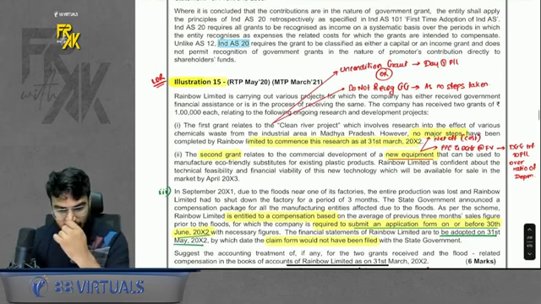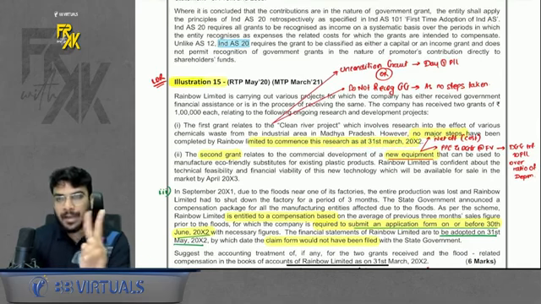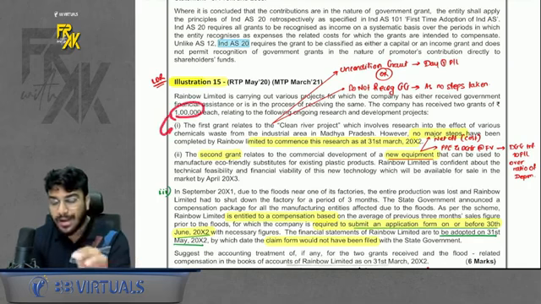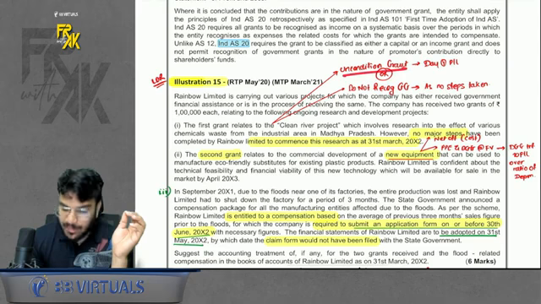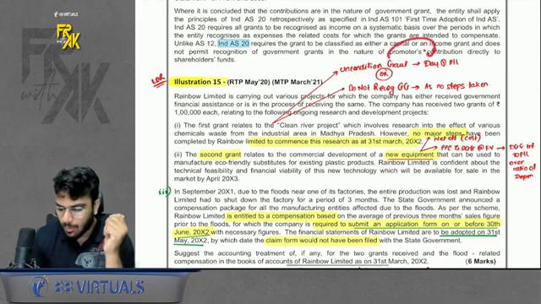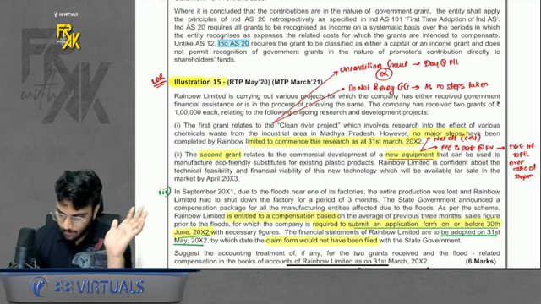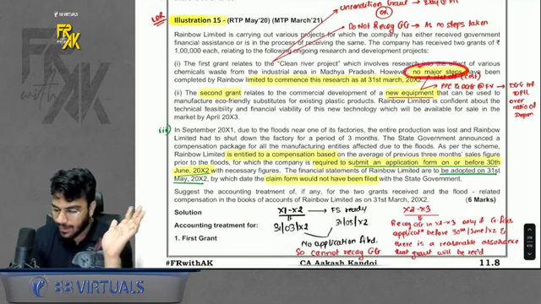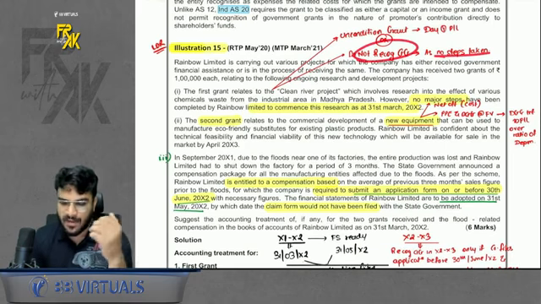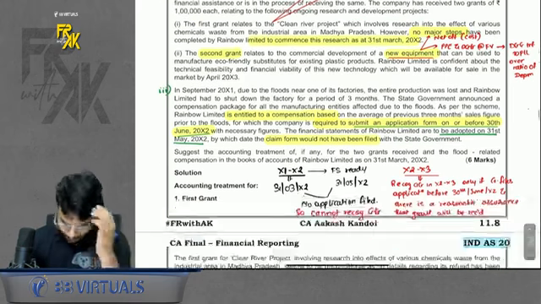So what answer was given in the book? If you remember, there can be an alternative solution to this. If you feel that the 1 lakh received had no conditions attached, it will be treated like an unconditional grant, and we will transfer the whole amount in P&L on day 1 itself. But if you feel that undertaking steps was important, in that case you will not recognize any grant because no steps have been taken. This was the first point.